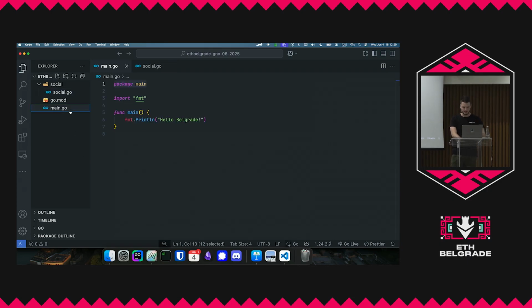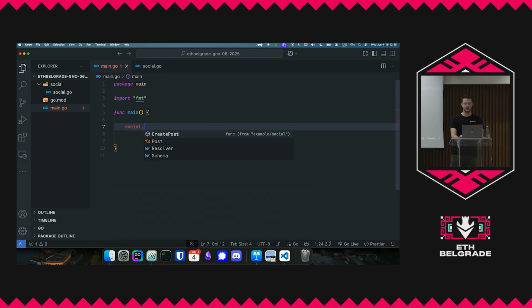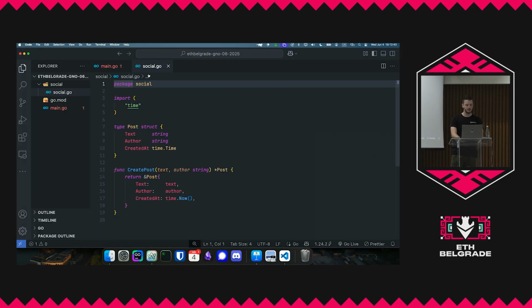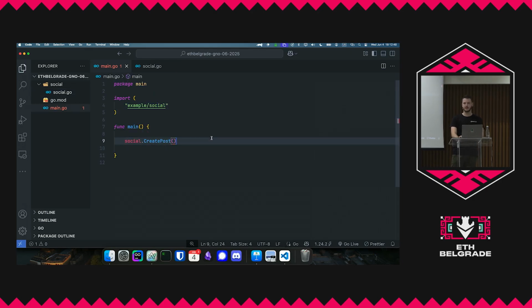Then let's go back to this main file, and let's say that we want to actually use this package in some way. So what we can do is we can do social dot, and then we can do create post. And you see it's going to automatically import this social package, which we have right here, right? And the logic is that by doing this packaging, you can organize code better, right? And you can have it imported in one place and exported in another place, etc. So this is kind of the way we do things in Go.